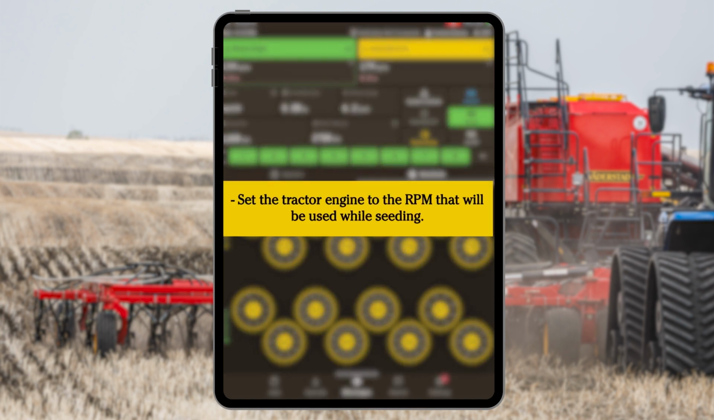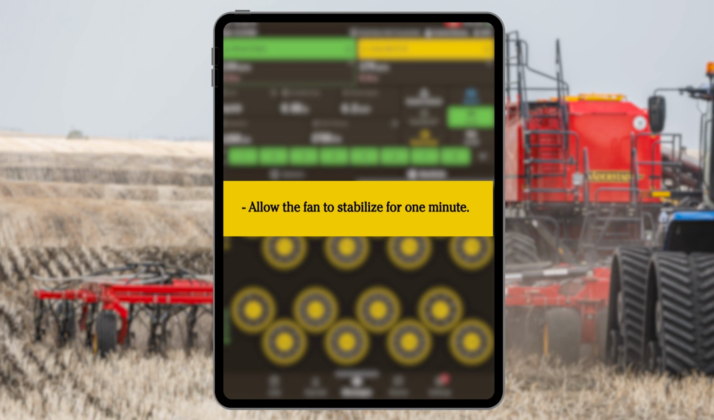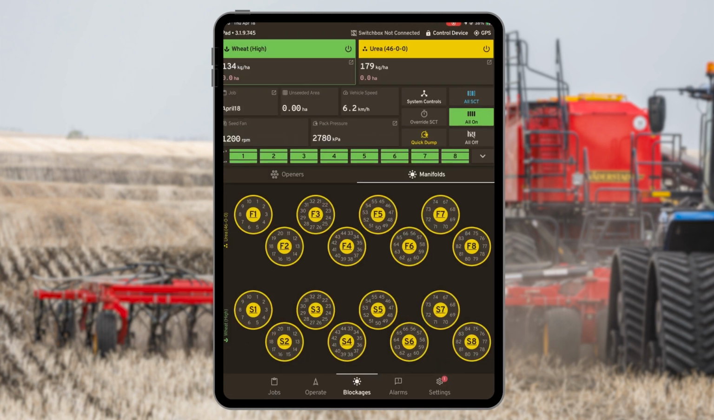First, set the tractor engine to the RPM that will be used while seeding. Engage the hydraulics to the fan and set the fan to the RPM that will be used while seeding. Please allow the fan to stabilize for 1 minute. This ensures that the fan and airflow are at the operating speed.